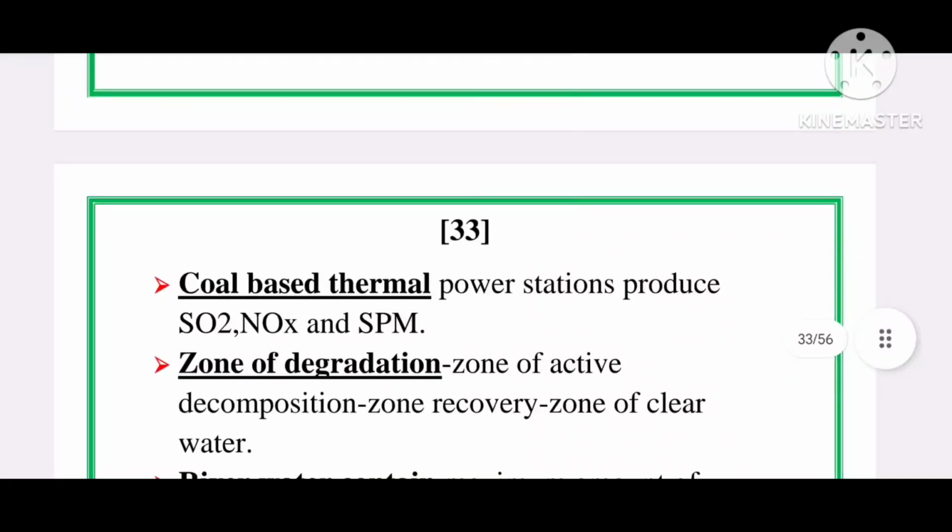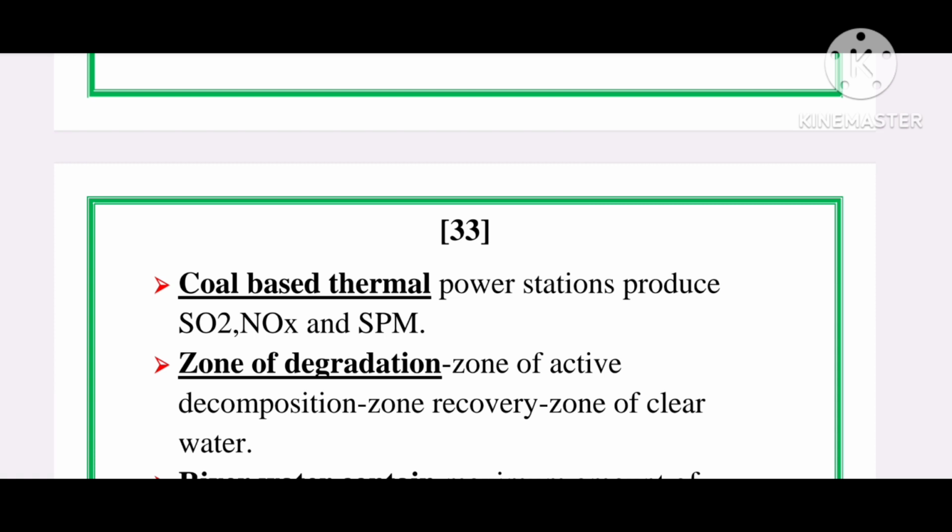Next, coal-based thermal power stations produce SO2, nitrates and SPM, where SPM is suspended particulate matter, and it may cause many respiratory diseases. It also produces carbon monoxide. And this carbon monoxide is one of the main gases that is released from the burning of fossil fuels.